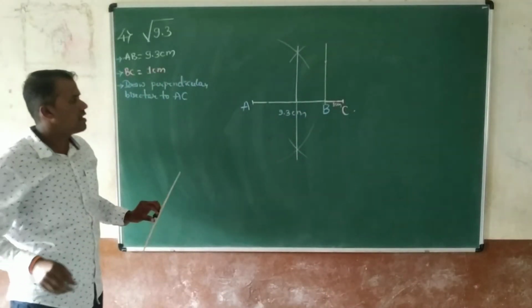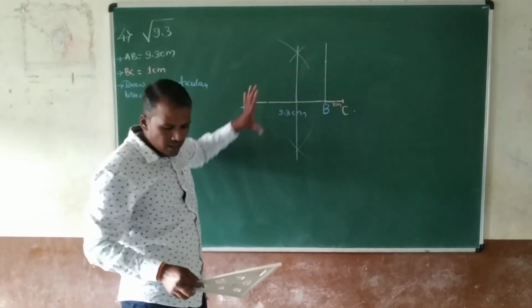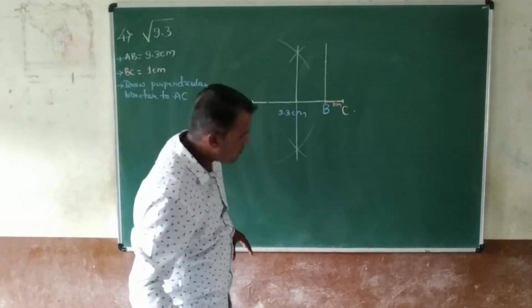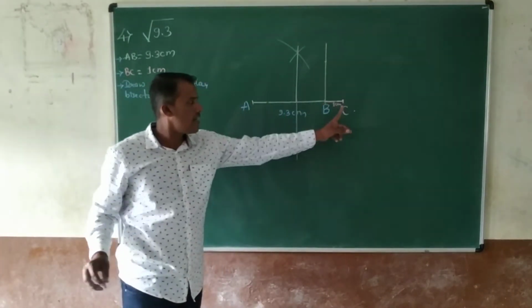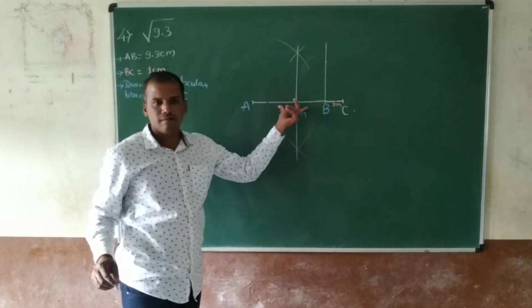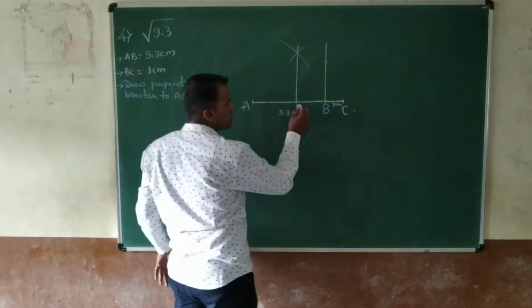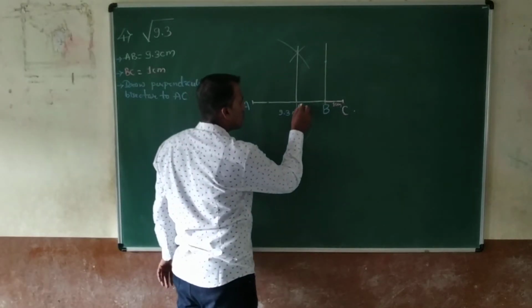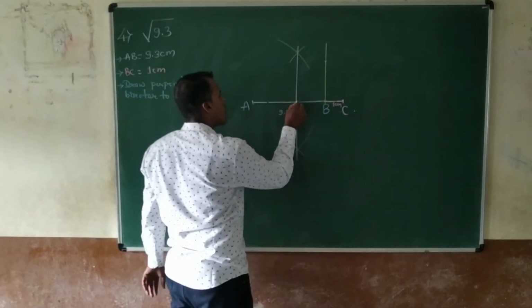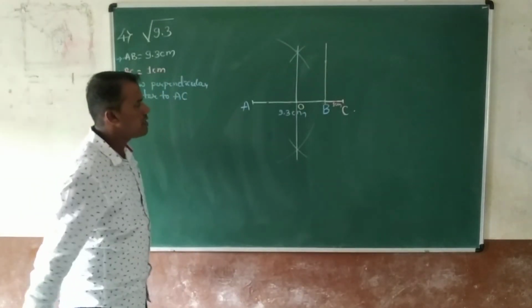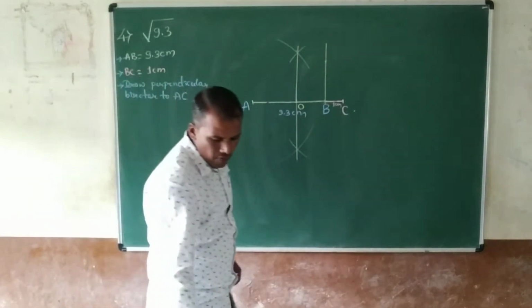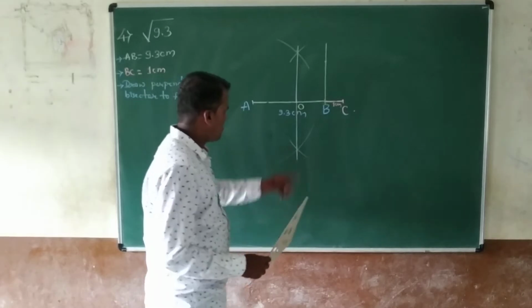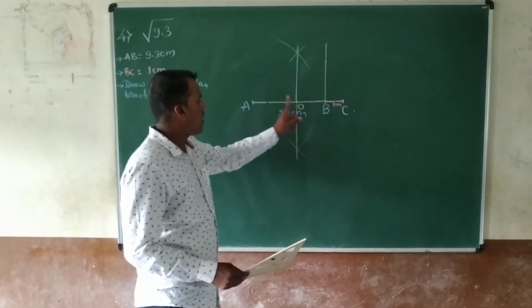It is a perpendicular bisector. The perpendicular bisector divides the given line exactly in half. Where it divides exactly half, mention that point as O. This is the point O. After mentioning point O, now draw a perpendicular from that point O.